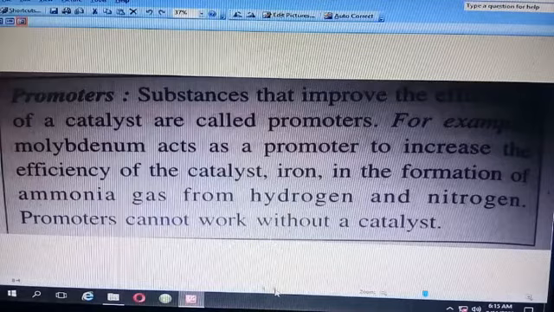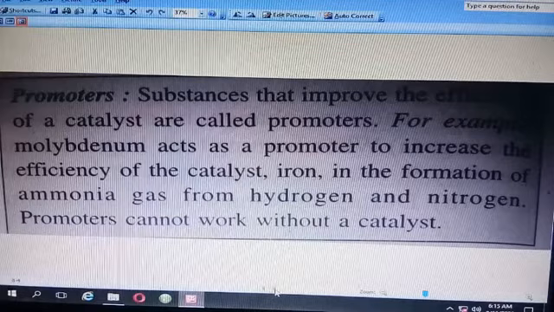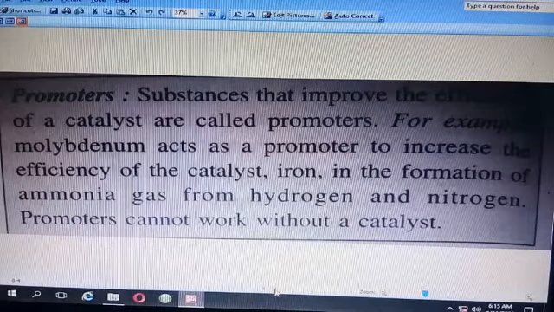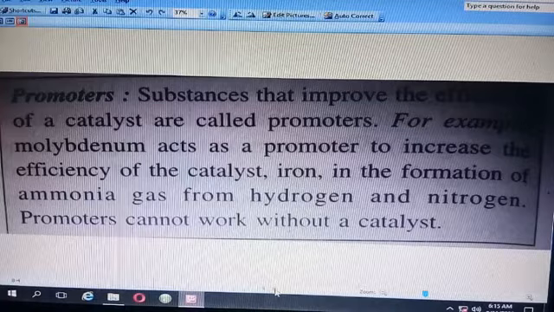Okay, so again, there are some chemical reactions that are very slow. So even a catalyst cannot increase the rate of reaction up to the mark. So for this kind of chemical reaction, we need another substance, and that is called a promoter.